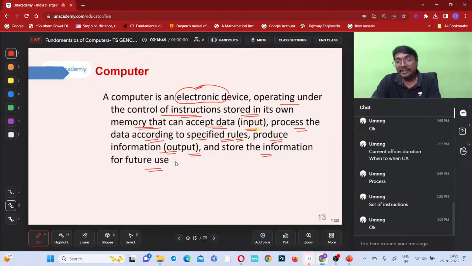How this computer is operating, is it clear? It will take the data as input, and it will be processing the data. How will it process? According to certain rules it will be processing. And based on these rules only it will give the output for you. Is it clear now, everyone?